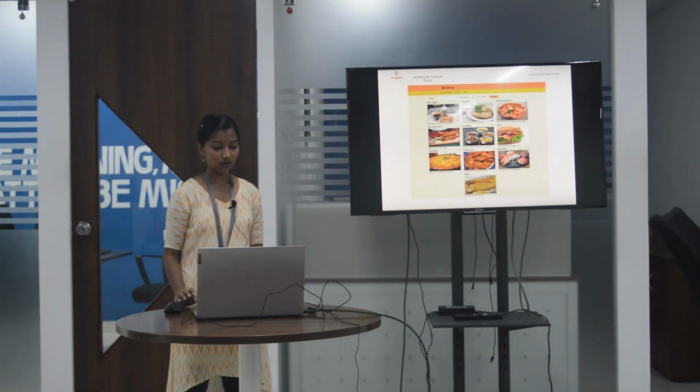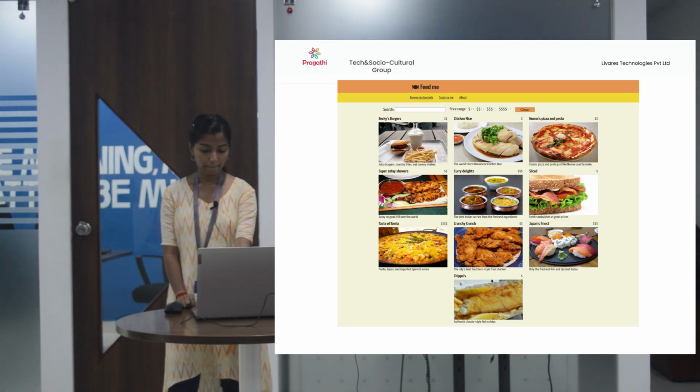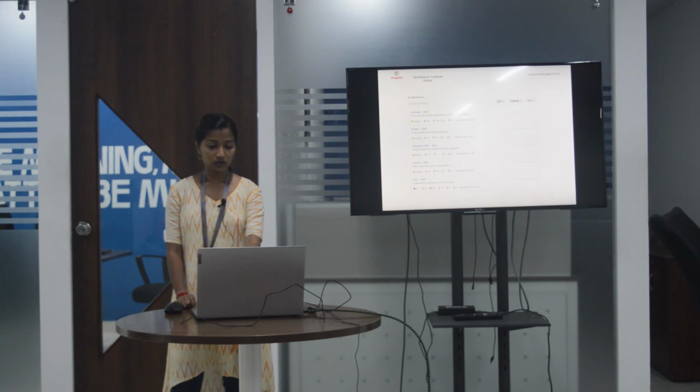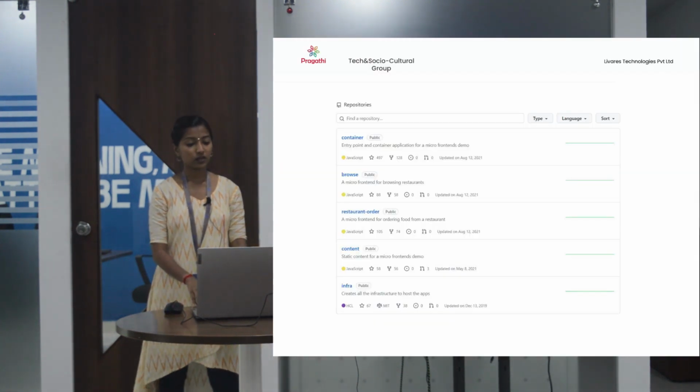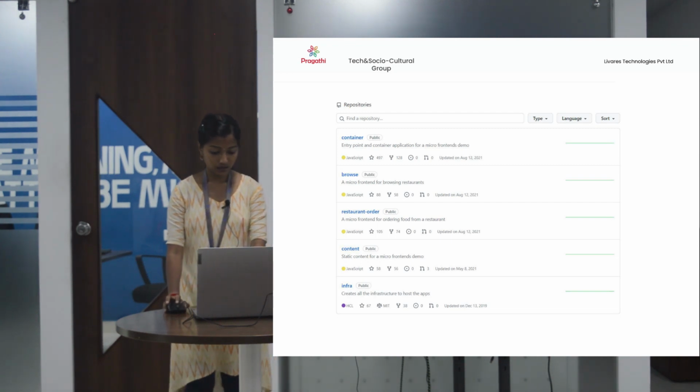So this is the front end of the project which I told. So this is how we can arrange the repositories in Git. Here itself you can see that the entire project is divided into small parts like container, browsing section, restaurant, order, content, etc.